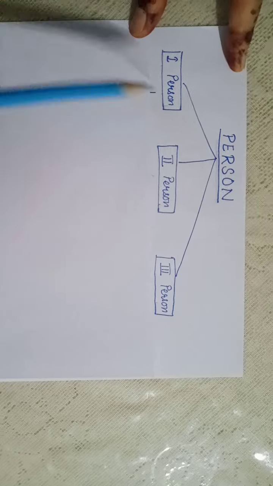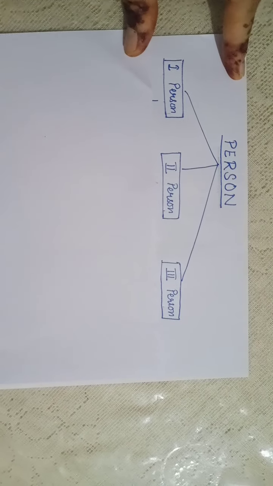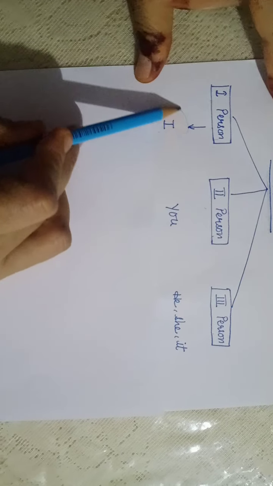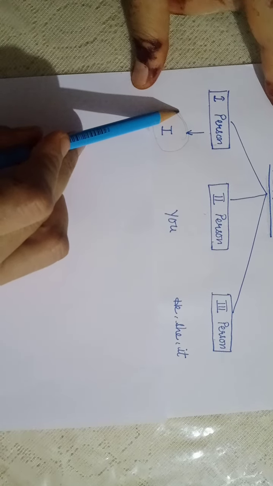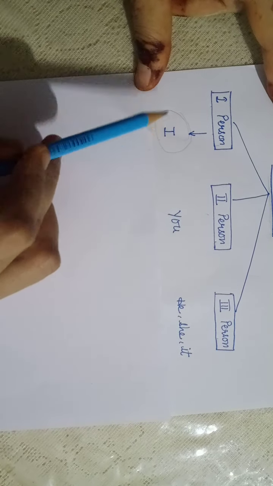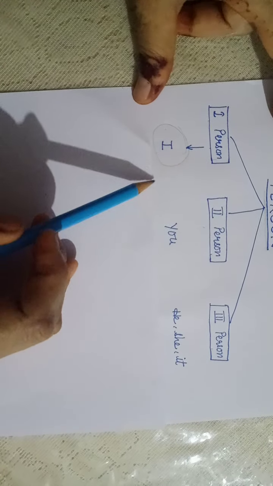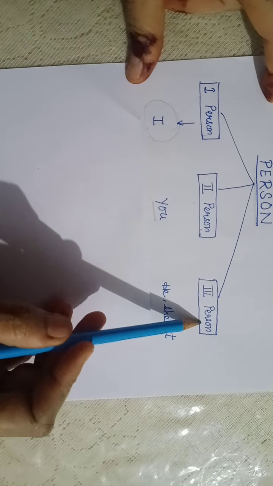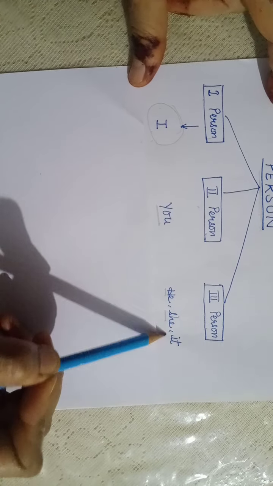So there are three persons. First person is I. I is the most important person in this world. For me, I am important. For you, you are important. For anybody, that person himself or herself is important. Second person is you. And third person, he, she, it.